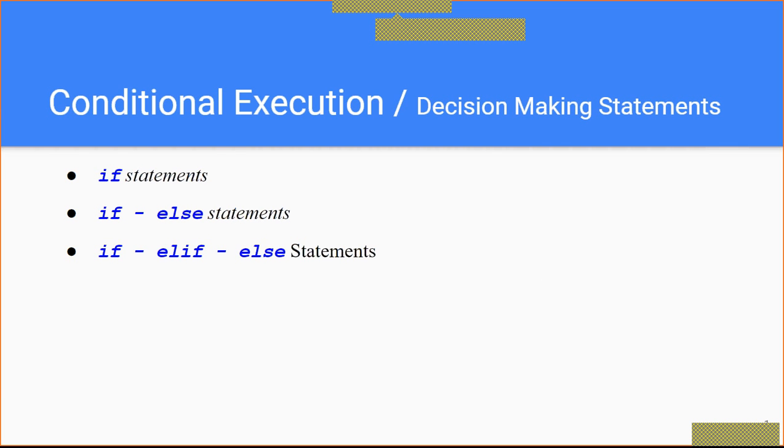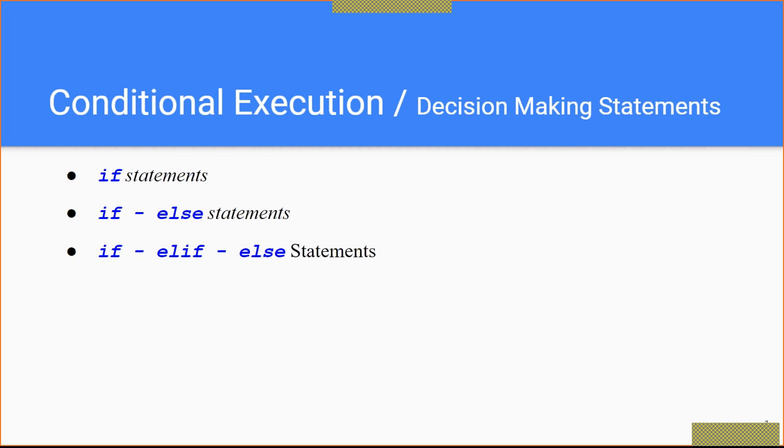Okay, so as I said, these are the conditional execution statements, or we can say the decision making statements. In C programming, you have studied these three statements, but in Python programming, we will see the syntax, how it will work, and some examples also. Because the syntax is different in C and Python, but the working is almost the same in C programming, Python programming, or any language.